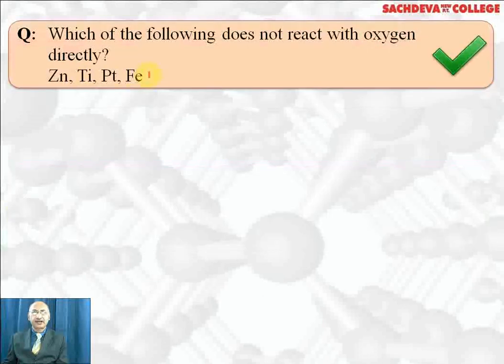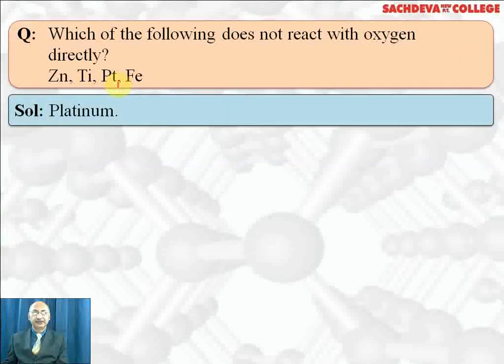Which of the following does not react with oxygen directly? Correct answer is platinum because it is least reactive. All other metals react with oxygen at high temperature.